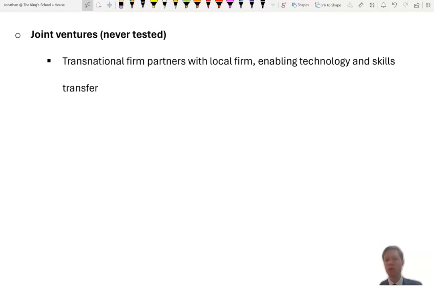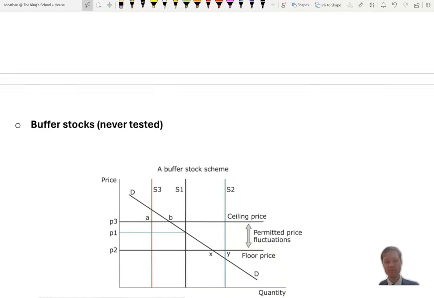The only way you're going to do that, though, is if you can actually force the company to do that. And why would they actually agree to that if they are free to go to another country which doesn't require them to do that? And so China's a good example here. It is different. It has a bigger local market, and so you can force companies such as VW to work with your local firms, because if they didn't, then they wouldn't be able to access that huge local market.